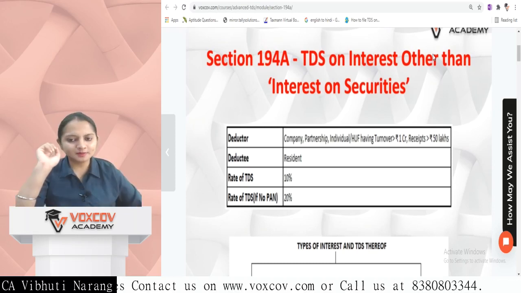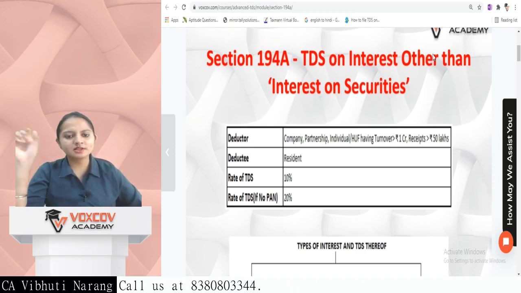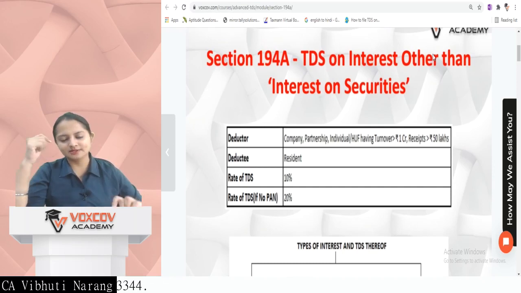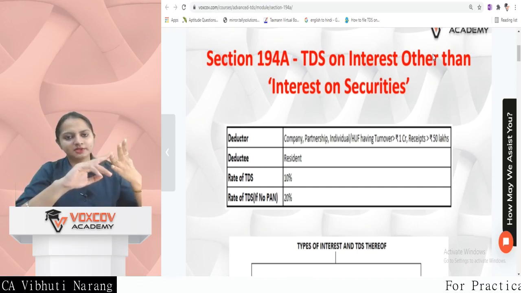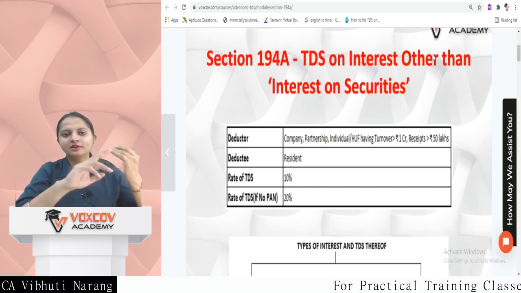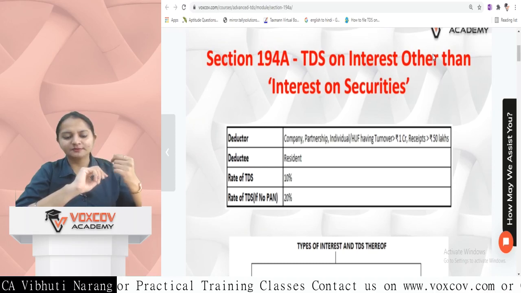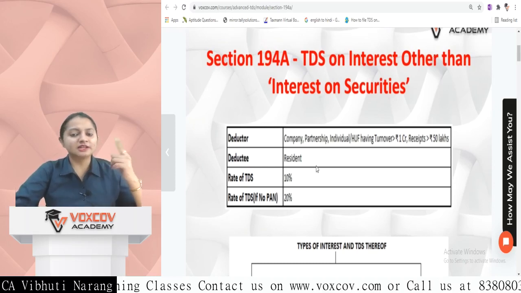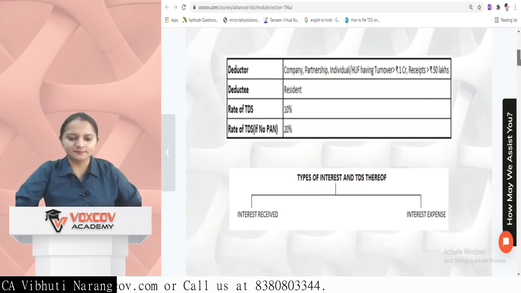I have already discussed this limit in the basics video also. Whenever this combination is there, the whole series continues. Deductee is resident, the rate of TDS is 10%, and if PAN is not available, the rate is 20%.